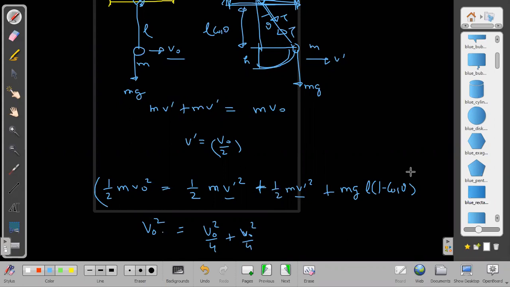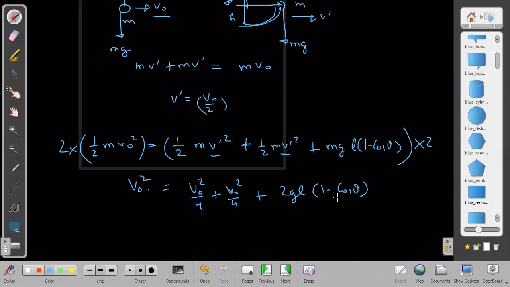Already multiply this whole equation by 2 on both sides. The left hand side V naught square equals the right hand side, 2 times, plus 2gl into 1 minus cos theta. We wanted to find theta, we are getting theta from here.